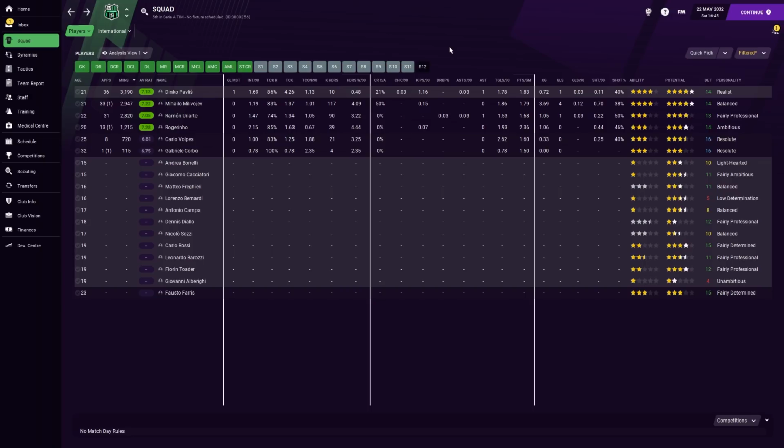But if we could just add one more and get rid of Carlo Volpes, particularly as we're going to need more squad rotation next season with the fact that we'll be in the Europa League, we're going to need that extra centre-back strength, I think, just to make sure that we've got 2 completely different partnerships that we can bring in and out when we need to, for me.